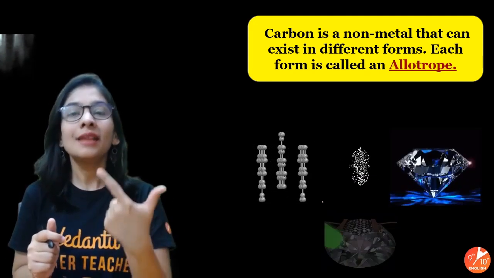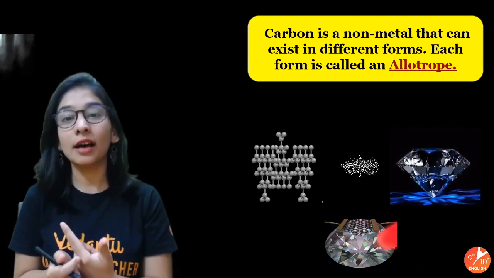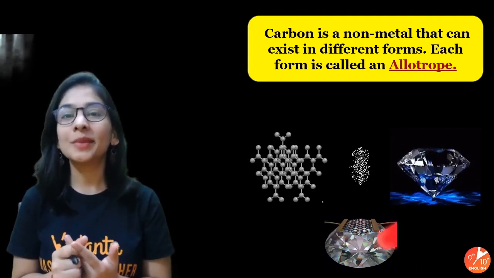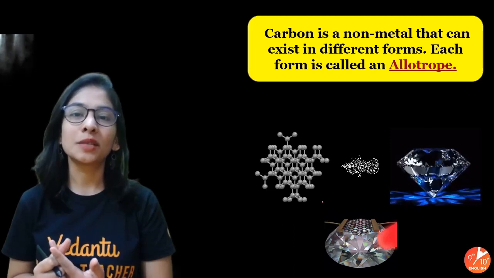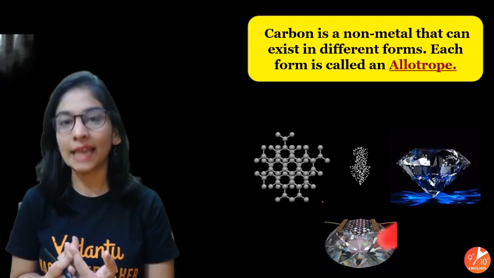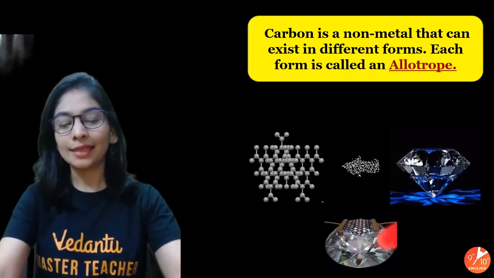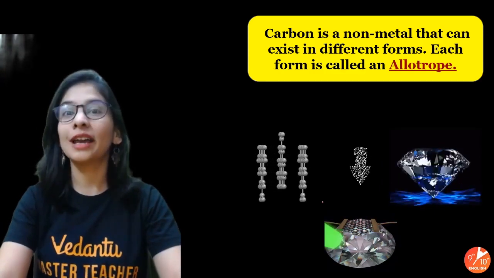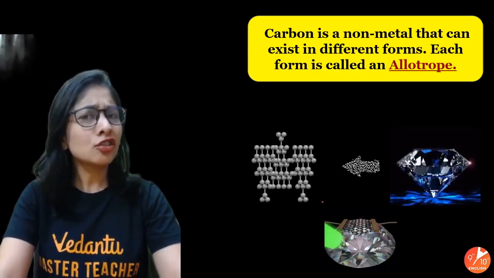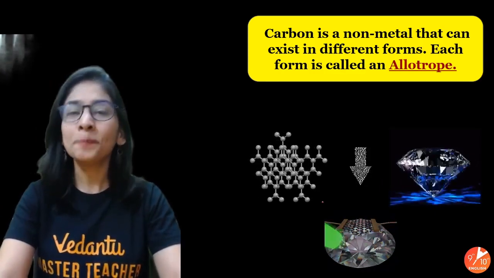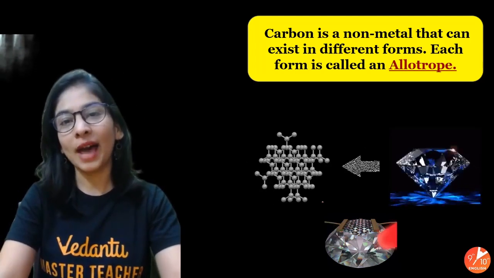These are the natural ones nature gave us, and Buckminsterfullerene is the one that was prepared in a laboratory by American scientists. These are the three in your syllabus, though more allotropes are possible. And allotropy is not limited to carbon. There are other elements that can also have allotropes.